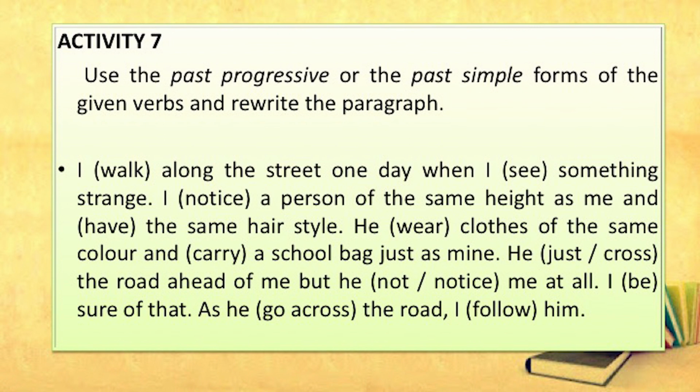Use the past progressive or the past simple forms of the verbs given in the brackets and rewrite the paragraph. There is a paragraph, the verbs are given in brackets, and you have to use the verbs either in past progressive or in simple past. To remind you, past progressive means was, were, verb ing; past simple means the verb in the second form. So, I am telling the answers along with the question sentences.